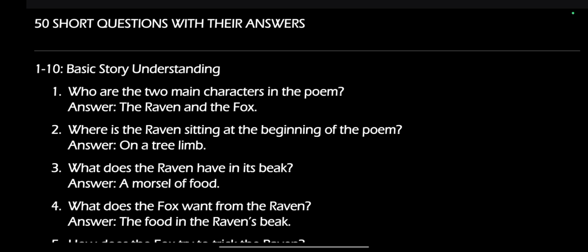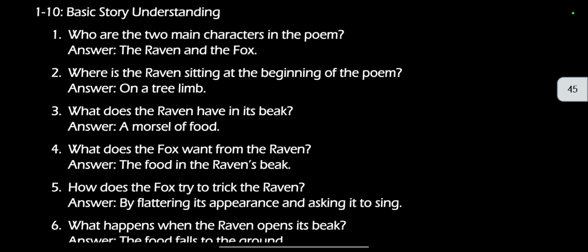The Raven and the Fox. Very short questions with their answers. Who are the two main characters in the poem? The Raven and the Fox.